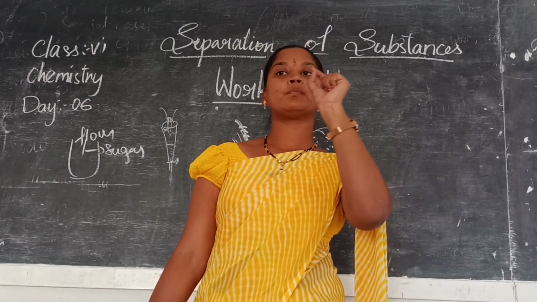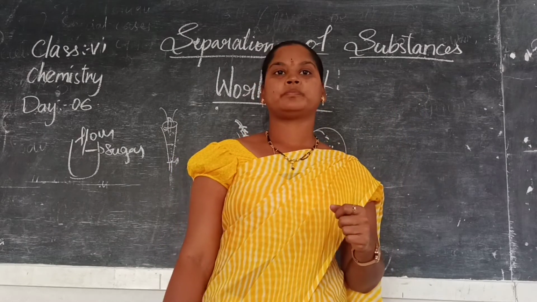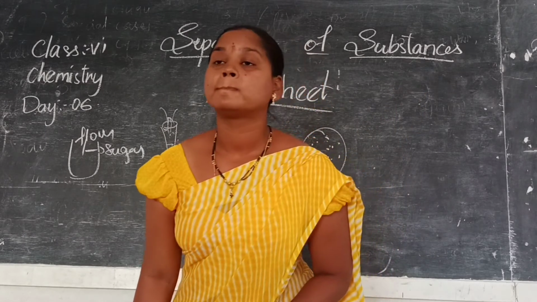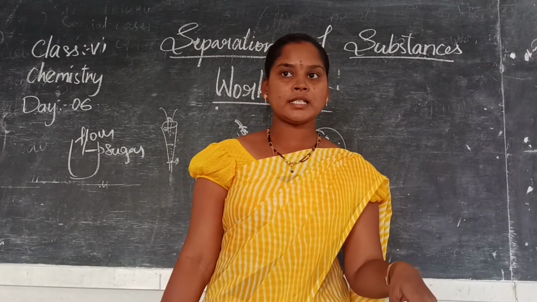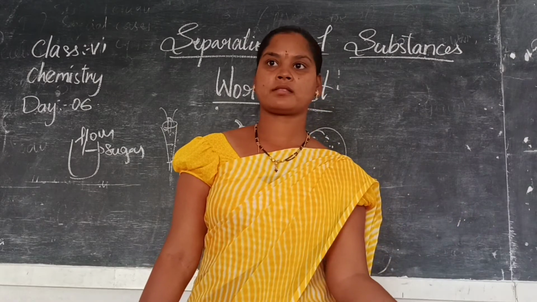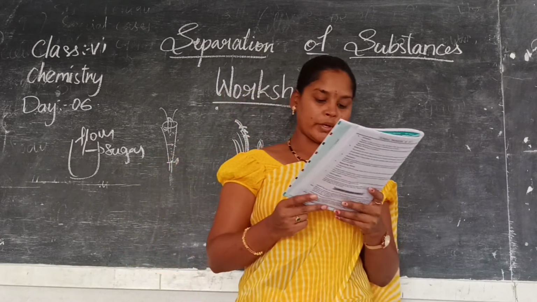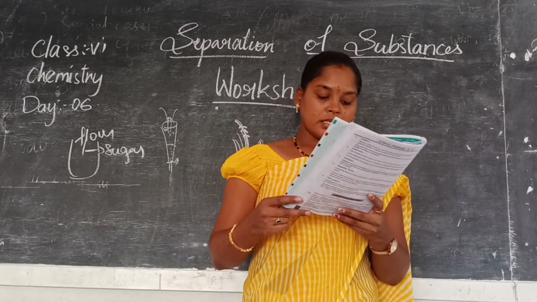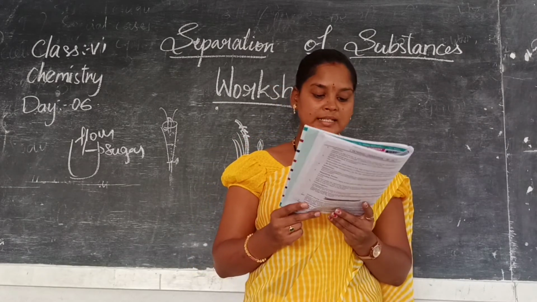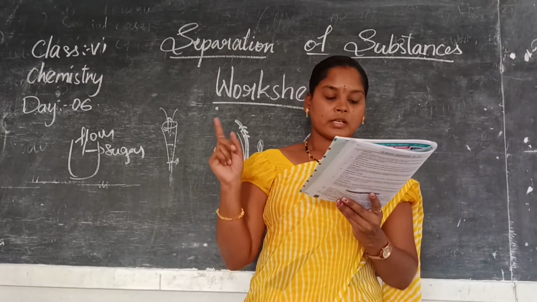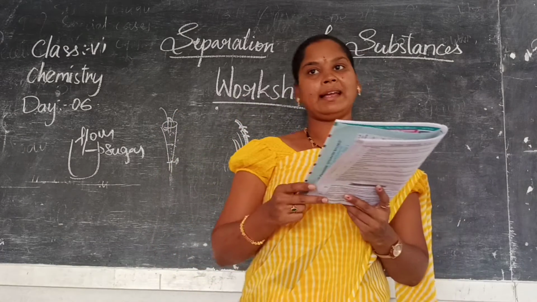Atom is a very small, minute particle which cannot be seen with the eye. We can see only under a microscope. Understood? Element means made up of only one kind of atom. Compound means it is made up of different kinds of atoms. Now, here they have given some substances. Sodium. What are the elements? The elements are treated as the building blocks of the universe. So here, for example, sodium is a chemical, that is an atom. So it is always an element.